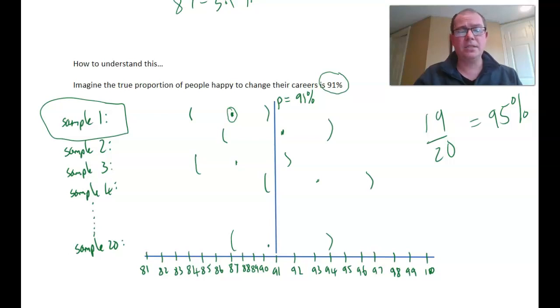What we can't say is that there's a 95% chance that the true proportion lies in the interval. The true proportion either lies in the interval or it doesn't. What we can say is that if we collect 100 samples, we would expect 95 of them to capture the true proportion, and that's what a 95% confidence interval means.